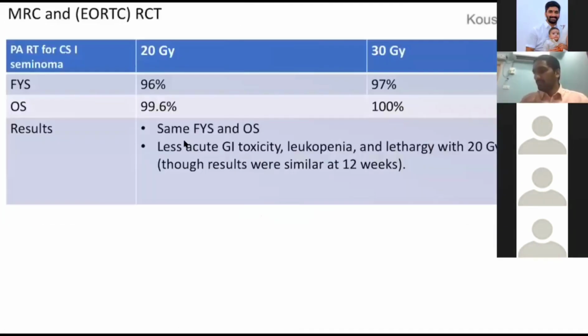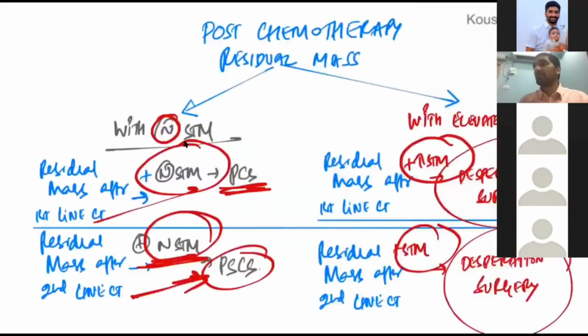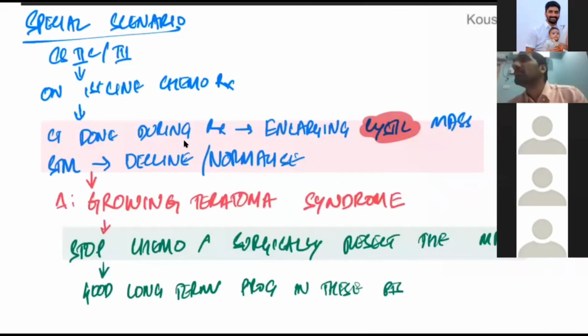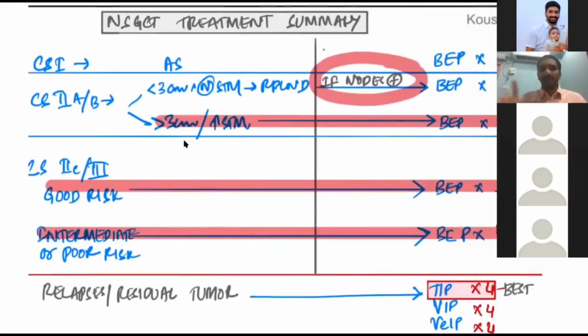NSGCT. See, NSGCT single slide. You will be given a question. NSGCT stage 1. You go on the risk stratification model. Low risk patient, that is patient who is not having lymphovascular invasion and not having EC component, you do an active surveillance.